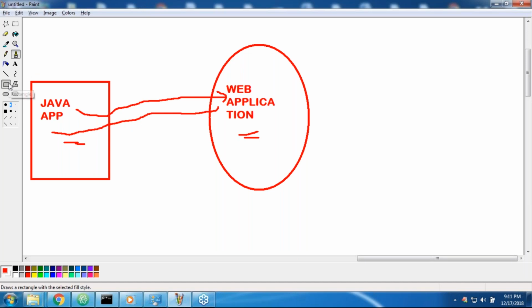For that, an API must be required. But this API we are developing for a web application. Such a type of thing is by default considered as web API, which is also known as web service. Getting it right? Priyank.